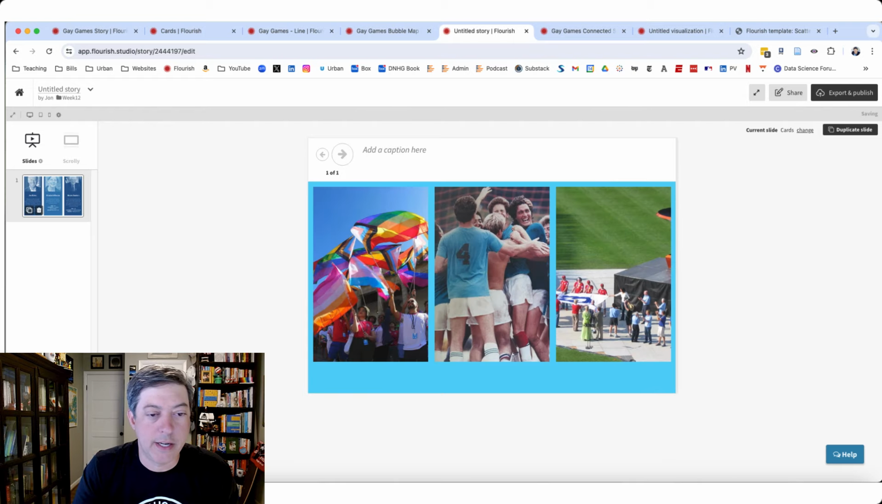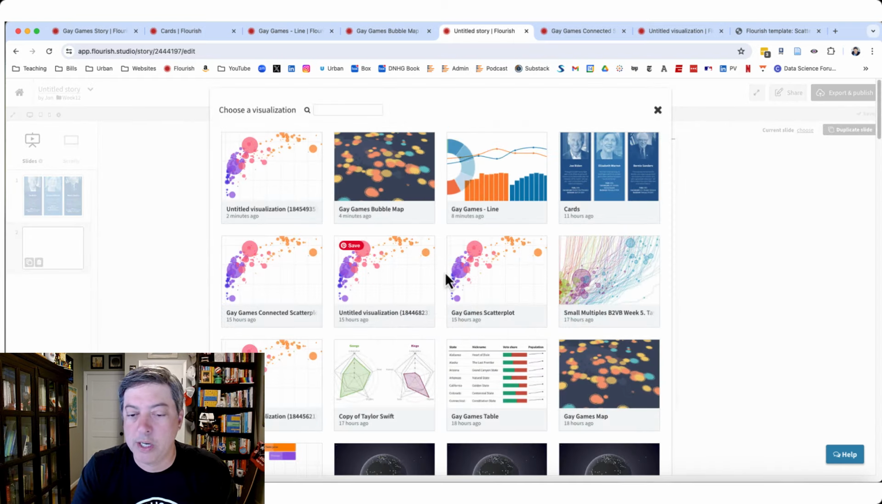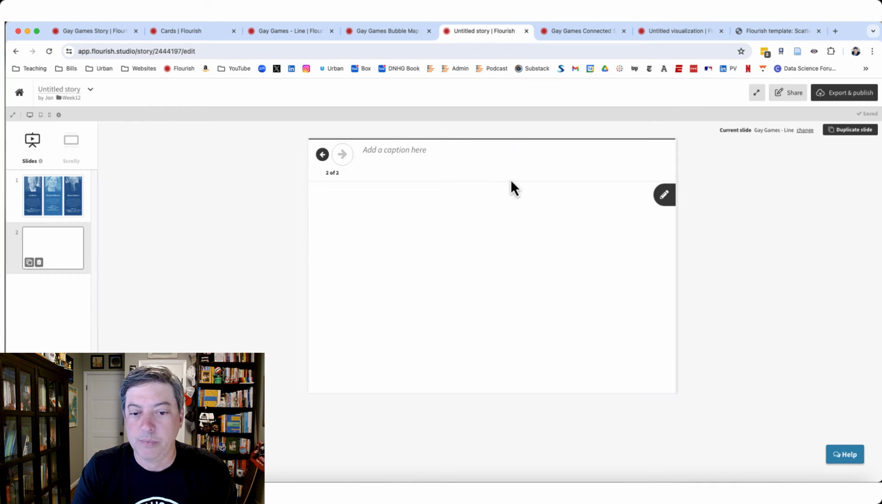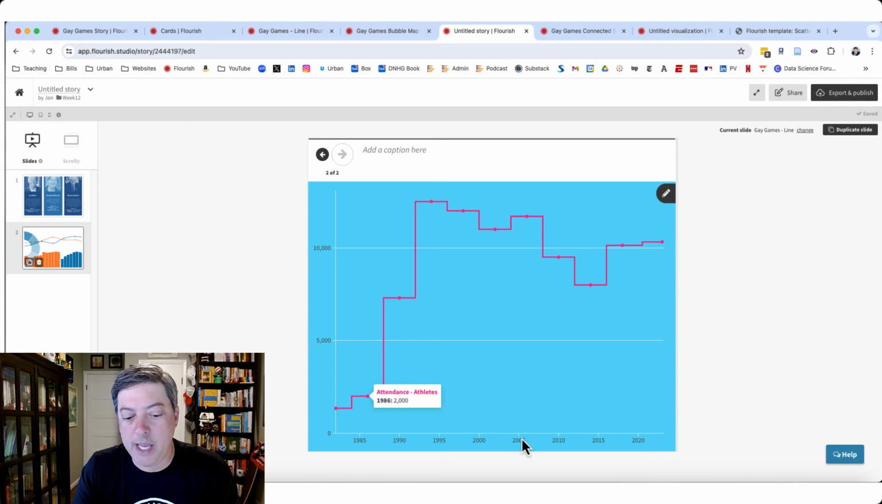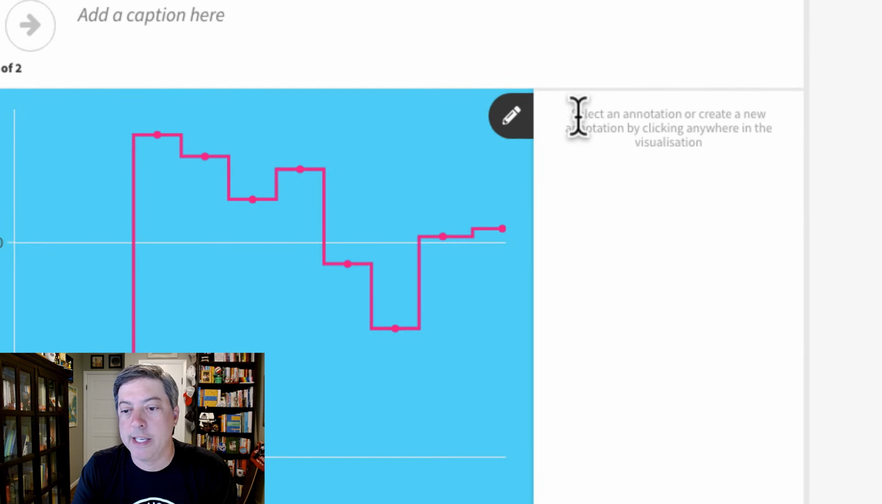Very nice. Let's add a new slide, choose a visualization. I think now I have the line chart, so I'm going to add the line. And there's my line chart. Now we get the first part where we can do the annotation. This is a really nice feature of Flourish, although you do have to go into the story section to do this annotation. Let me show you how, and one little trick. In the story, I've dropped my graph in, I click the little pencil icon here, and it says select an annotation or create a new annotation by clicking anywhere in the viz.